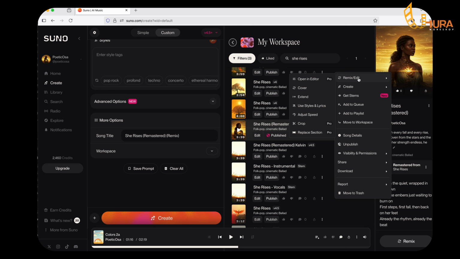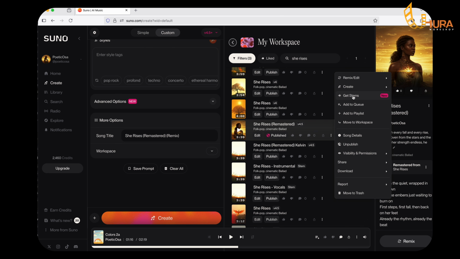So you have remix, create, get stems. If you go to create, you see you have remaster. So if you click on remaster, it will go ahead and rework the sound for you. It's not going to change the lyrics. It will just rework the quality of the sound for you and give you 2 additional versions. Then you can download the one you want.